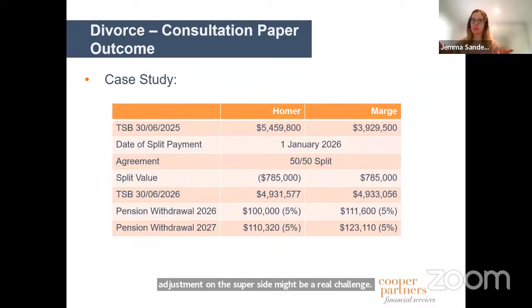because we're not going to know what the Div 296 liability will be today when we're doing a property split, until the end of the financial year, to determine what was the total super balance, what is the proportion in excess of the cap, et cetera. So if you're going to look at that, it's worthwhile that people just negotiate on what that figure looks like rather than waiting for a calculation to occur.